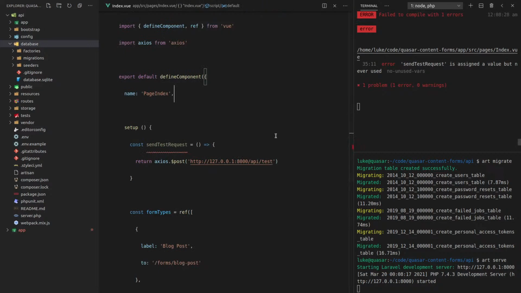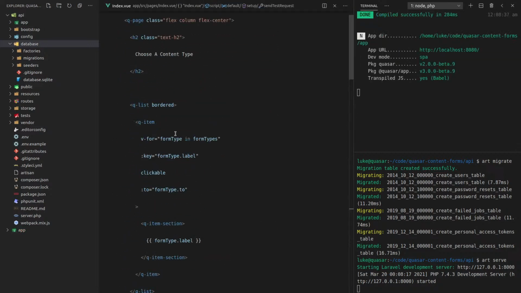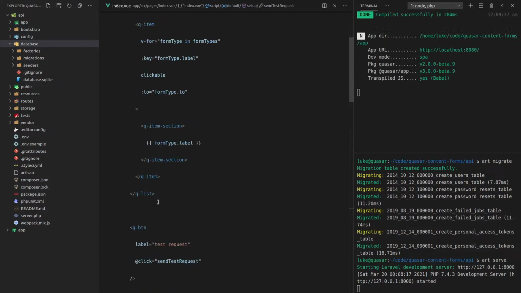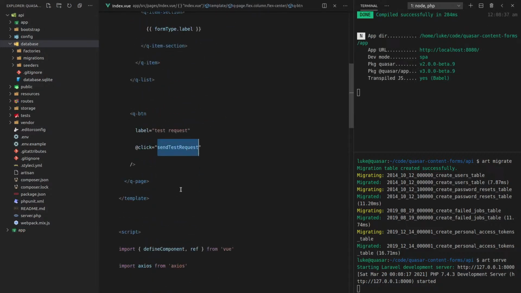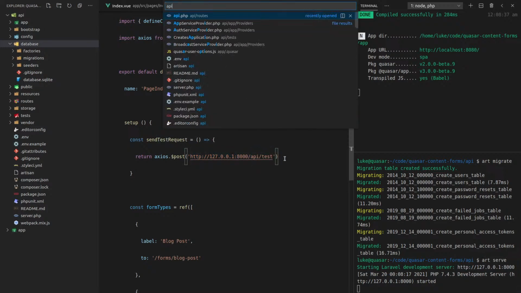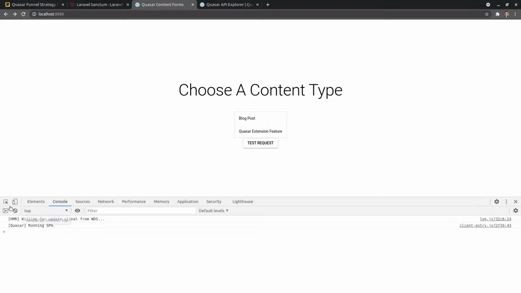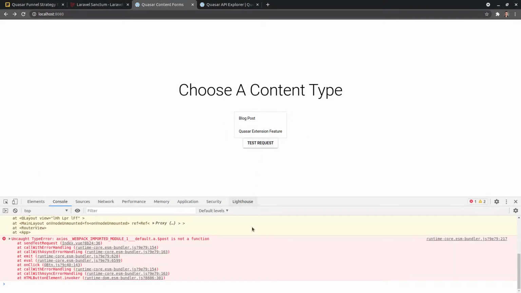So what doesn't it like? Send test request. This needs to be actually returned so that we can use it. And when you click on it, it's going to say send test request, which will call this function, send the Axios request to our server. And as we can see, that lines up with our server here that we just started running. It's going to go to api/test. So if we go to api.php, the idea is it's going to hit this test route and we'll receive success if everything works out, which it really does the first time.